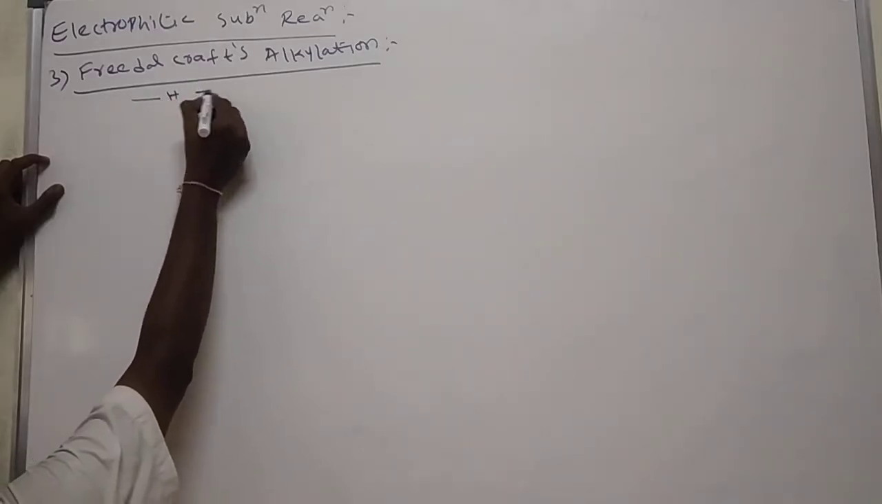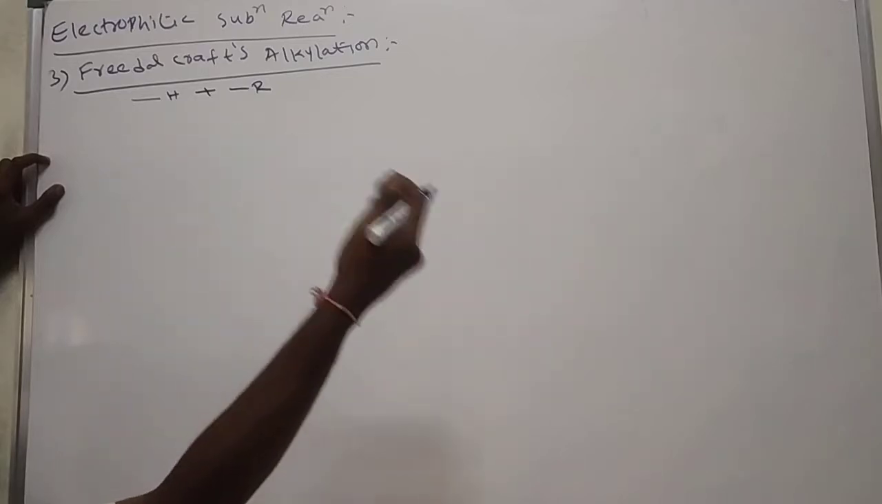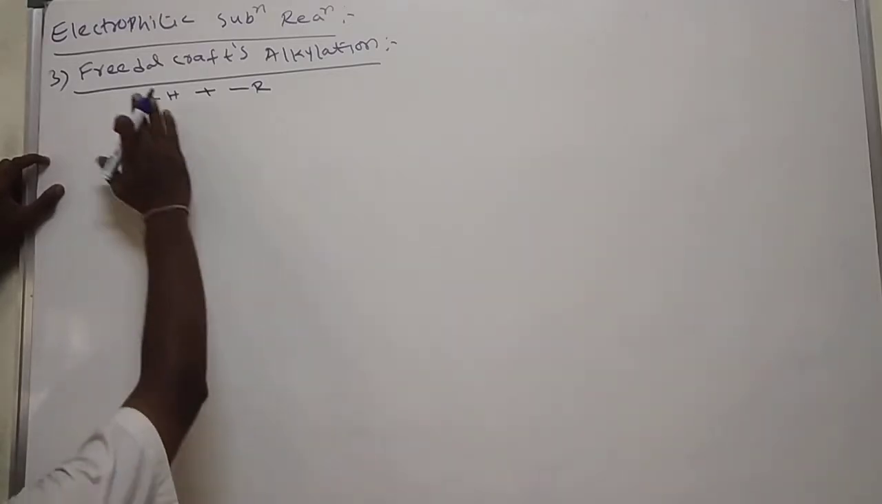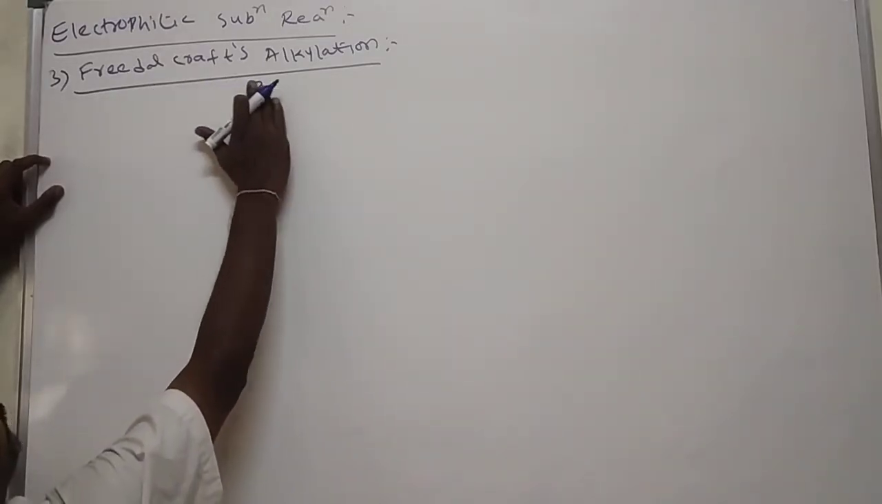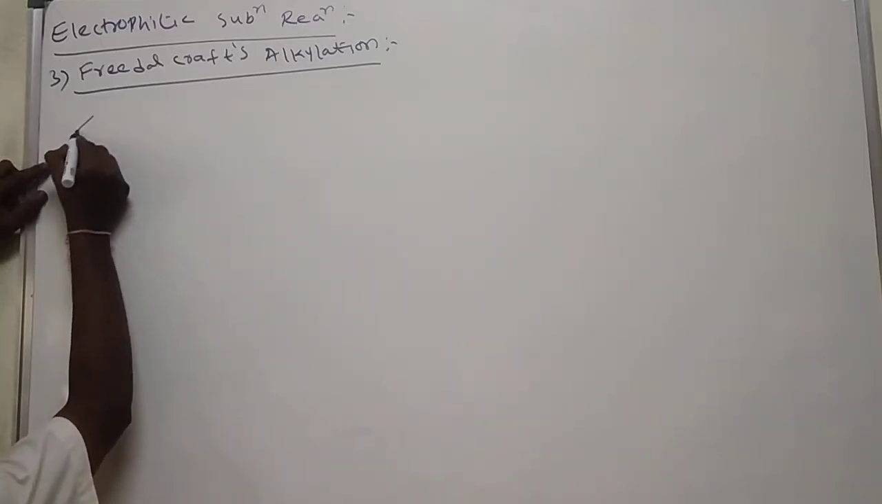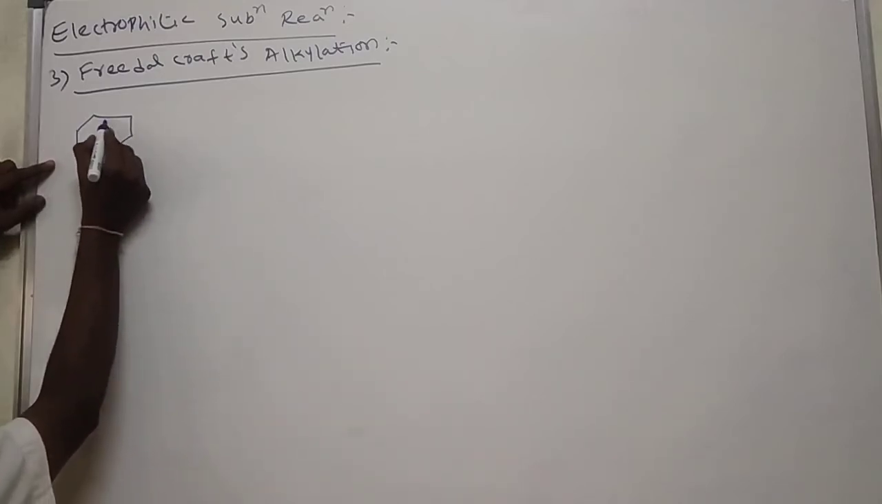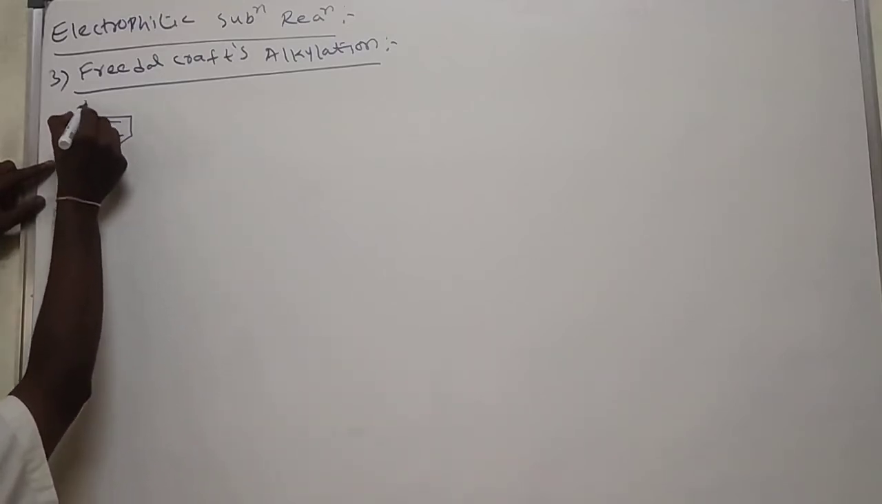Here hydrogen is there, and the hydrogen is replaced with the alkyl group. It may be any one: ethyl, methyl, propyl, butyl. We call it an alkyl group. Here I am taking one reaction. I am starting with benzene. This is benzene, and here hydrogen is there.